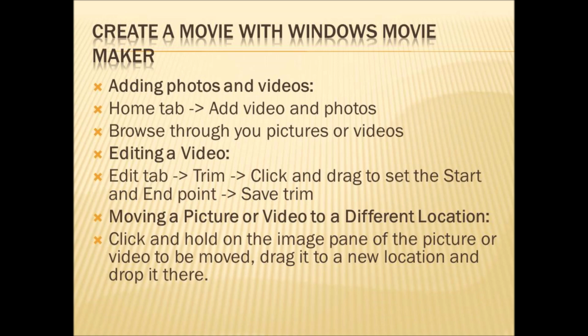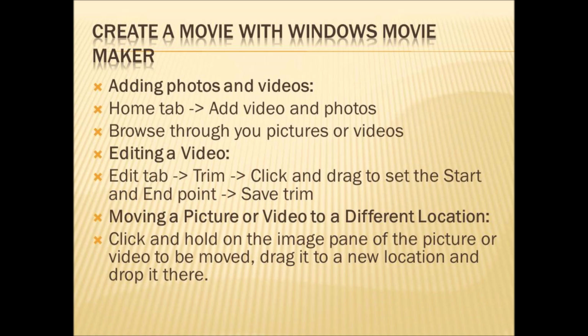Then we will see moving a picture or video to a different location. If a picture or video is in one location, how we should move that to different location? For that, you should click and hold on the image pan of the picture or video to be moved, and then drag it to the new location and drop it there.